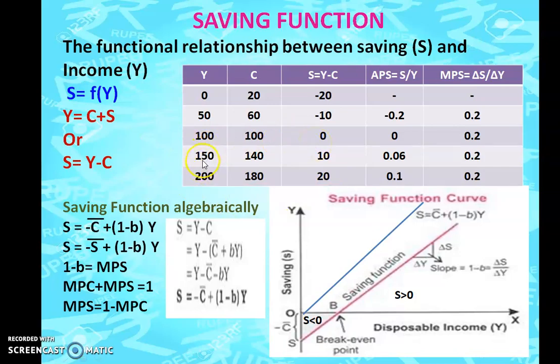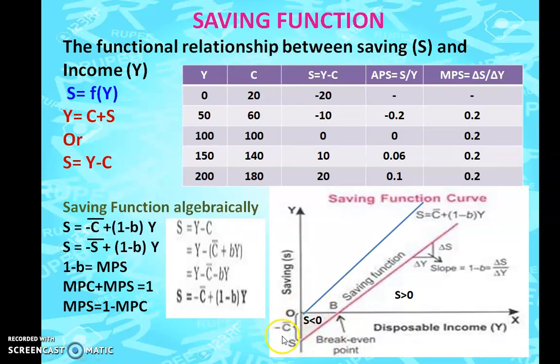Now here you see 150 is your income and 140 is consumption, so you started saving from this point. If you want, you can draw your income curve, you can draw your consumption curve and everything also. If you draw the saving function, minus 20 is below 0, so that's the reason it is shown down.